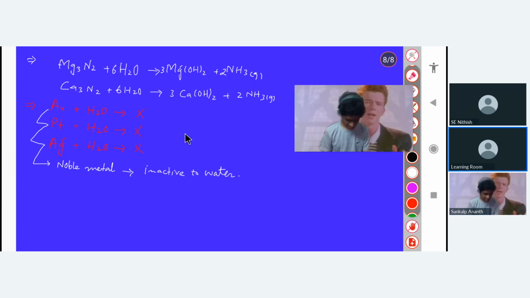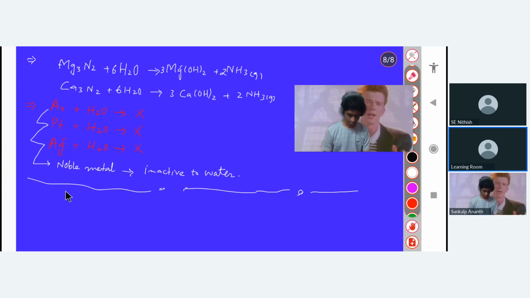Not necessarily. Gold can displace platinum, but this is actually here the reaction with water. All these three are inactive to water. You have to remember this. Have you noted down this? Yes, sir. So we have completed the reactions. Then there are some pointers which you will remember.